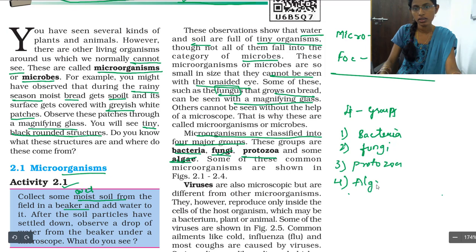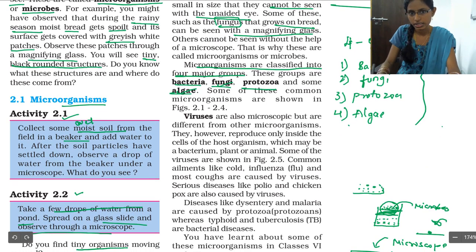So these are the four major groups of microbes. Other than these, we are having one more thing called viruses. These are also microscopic, but they are different from other microorganisms. Viruses are totally different from these four groups.